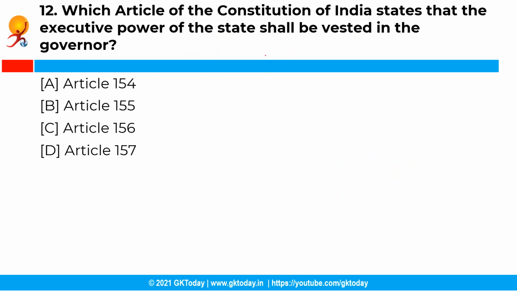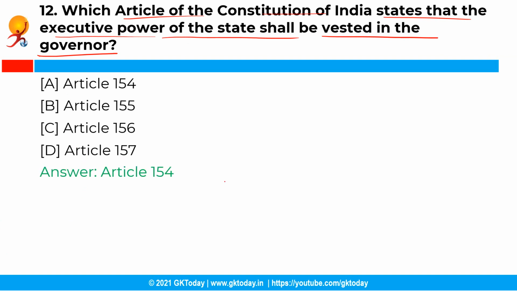Now the next question is, which article of the Constitution of India states that the executive power of the state shall be vested in the governor? Now you have the following options, different articles, and the correct answer is Article 154, that is option A. So the Article 154 of the Constitution of India states that the executive power of the states shall be vested in the governor and shall be exercised by him either directly or through officers subordinate to him in accordance with